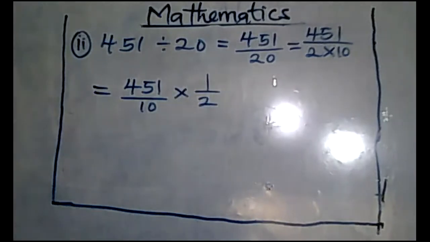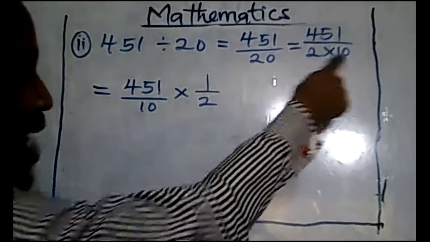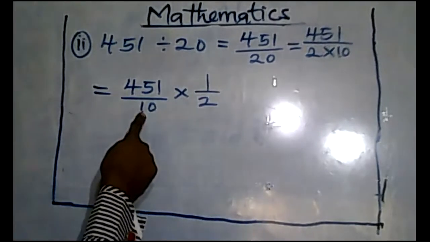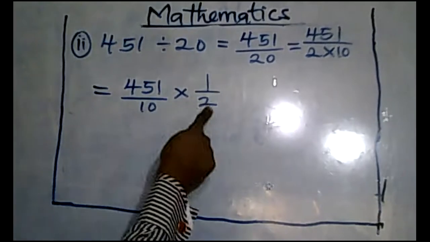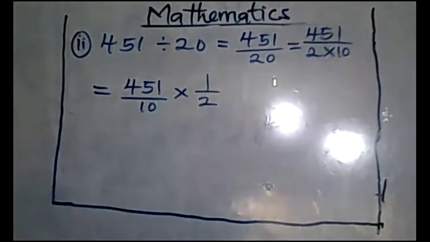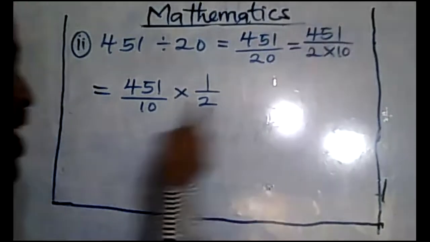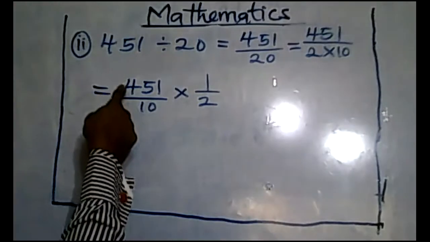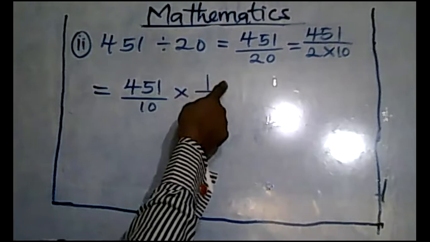Now you are confused, are you? Don't get confused, it's the same thing. This 2 times 10 is the same thing you still have here. Your 10 times 2 is the same thing as your 20. And your 451 is as good as saying 451 times 1.